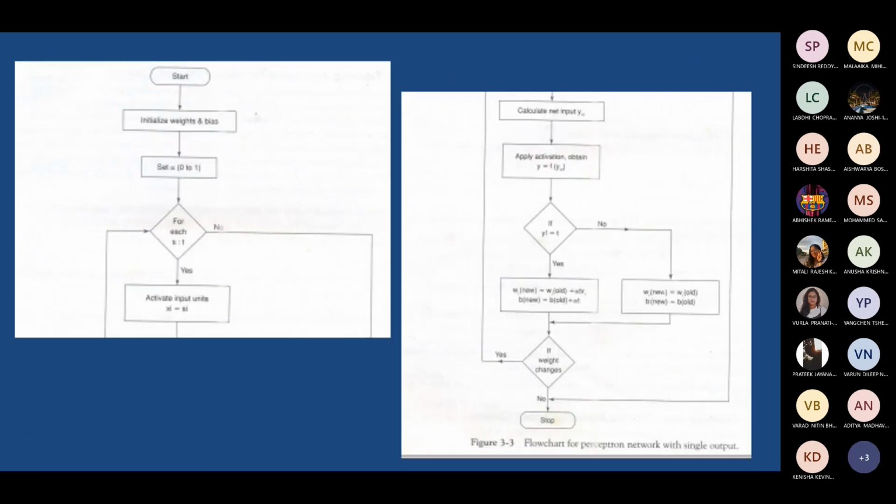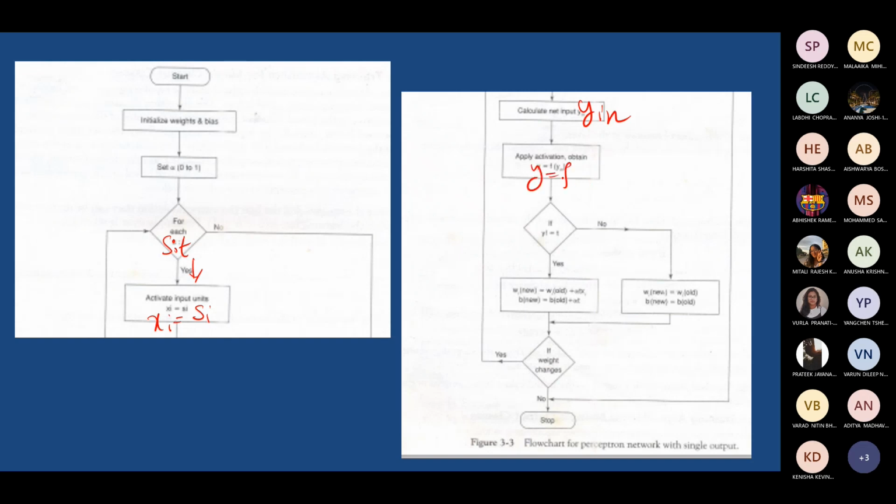The same thing is explained in the flowchart, because I think everyone knows how to write a flowchart. What we wrote as simple step explanation is shown in the diagrammatic approach. Initialize weights and bias, set alpha between 0 and 1. There is a condition block: for each pair of vectors s:t, assign Si to Xi and calculate net input.